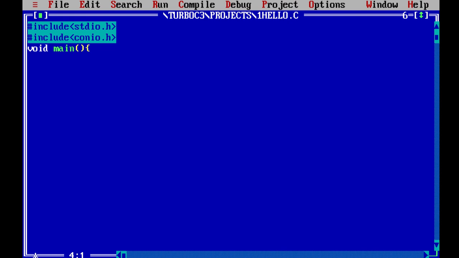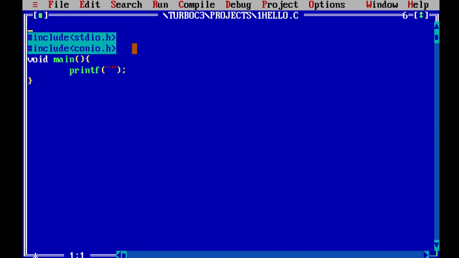Parenthesis, start braces and end braces. Between the main part we have to write printf, and here we go with the terminator. Let me explain what this is and why we have written this.